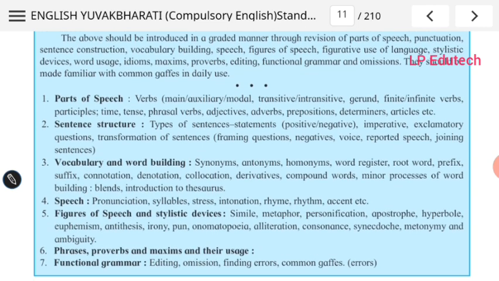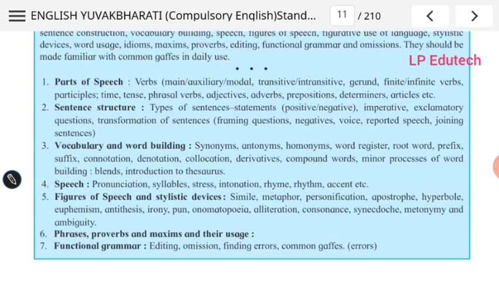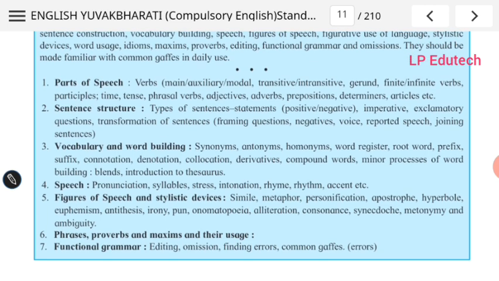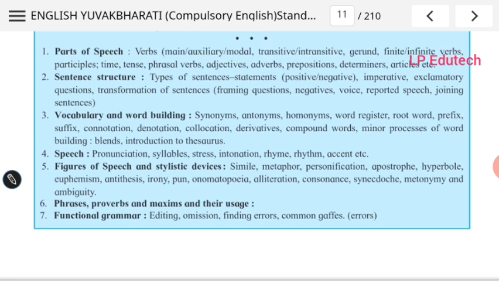In language study, what we have is grammar: parts of speech, sentence structure, vocabulary and word building, figures of speech and stylistic devices, phrases, proverbs, maxims and their uses, functional grammar, editing, omission, finding errors, common gaffes, that is errors. These are the things included.